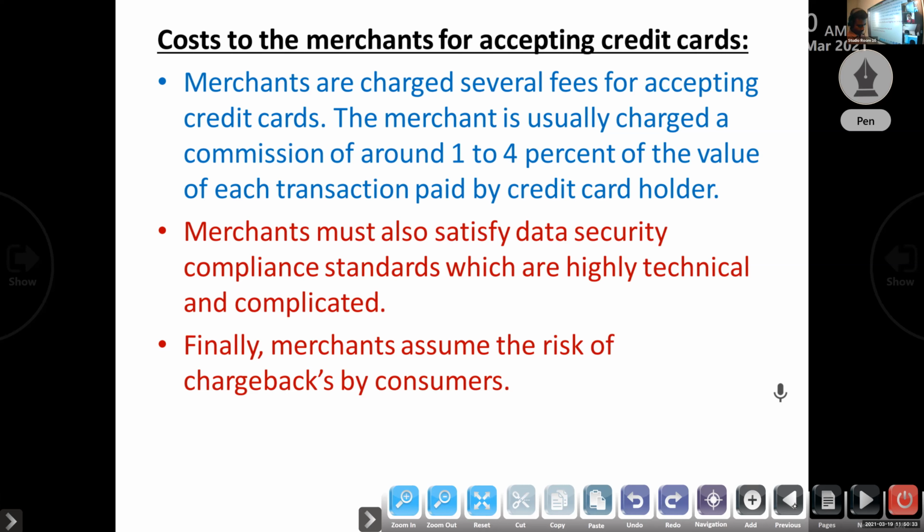The merchant must also satisfy the data security compliance standards, which are highly technical and complicated. Finally, the merchant assumes the risk of chargebacks by a consumer. If any chargebacks are there, the merchant has to suffer.